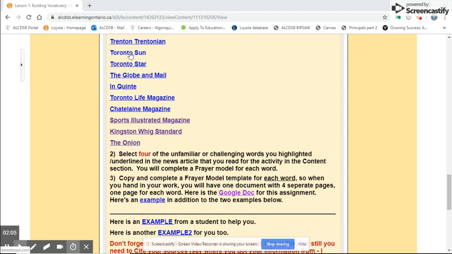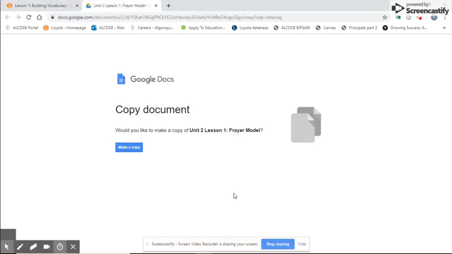You're going to be using them later on. After you find, if you may find 8 words that you're in some way unfamiliar with, choose 4. I only want you to do 4 words. After you're done that, you're going to go down here and open up this Google Doc right here. The Google Doc will allow you to categorize and organize the 4 words that you're using.